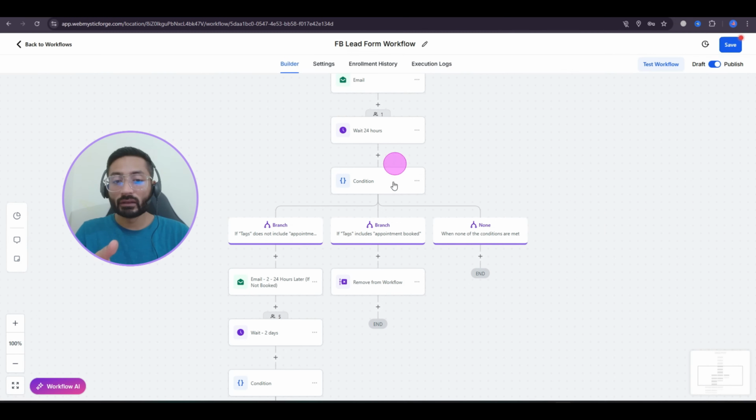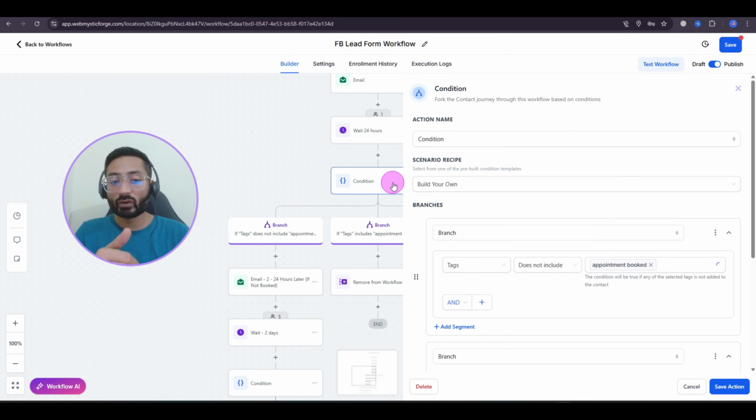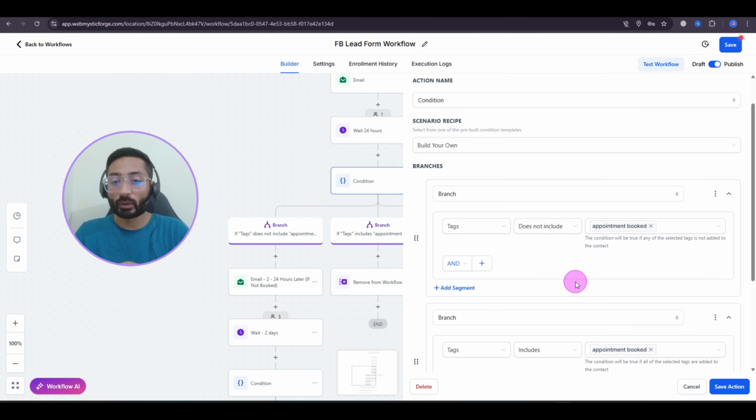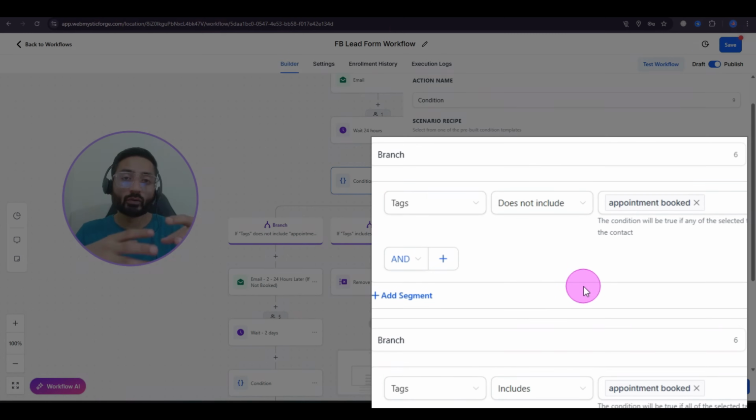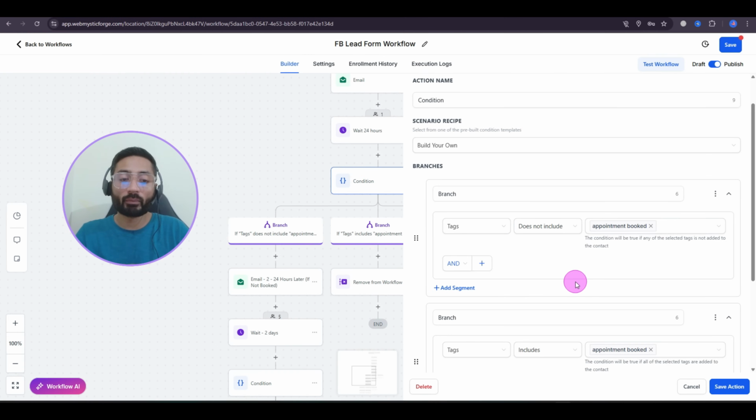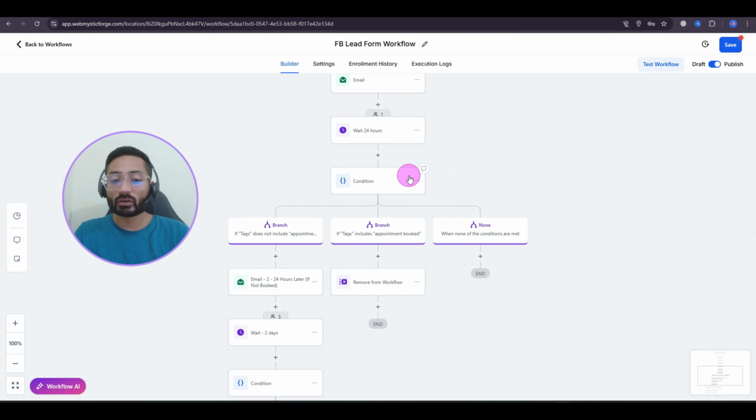It will check the condition: if the user has already been tagged and booked the appointment. All the emails down below are focused on making the user book an appointment, so it will check whether the user booked the appointment or not. If there is a tag included in the user's account that it has booked the appointment, it will not send another email. Because if they already booked an appointment and they keep getting emails about booking the appointment, they will get annoyed and send you a message that I'm keep getting these types of emails.